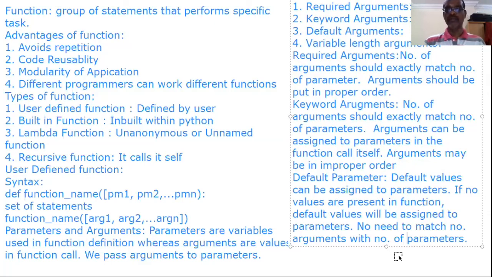The default values can be assigned to parameters. In the function definition itself, we can assign values to the parameters. If there are no arguments available in the function call for the parameter, default values will be assigned to the parameters. No need to exactly match the number of arguments with the number of parameters. Now I will write one program which clearly explains default parameters.